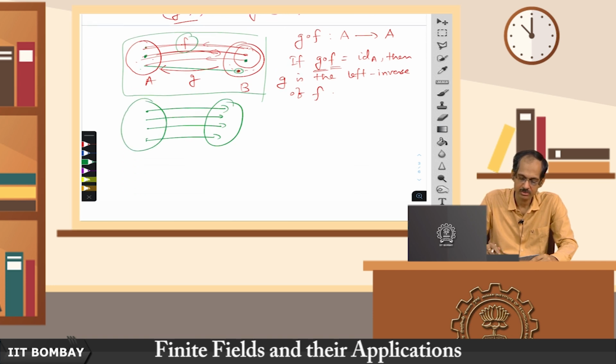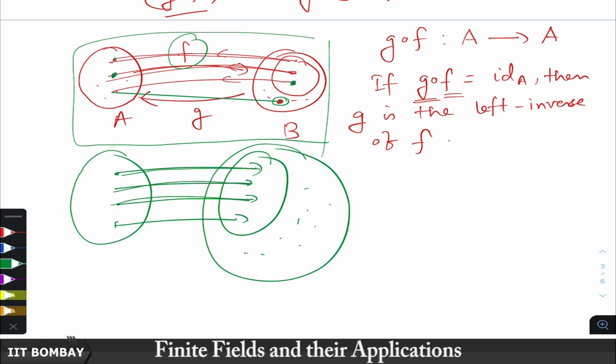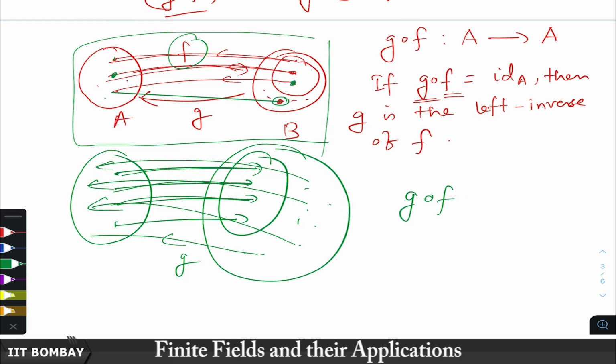So, what we can do is we can define a map which takes the image back to the corresponding element here, but outside you can map any way you want. Okay. So, if you define G in such a way, then G composition F will be identity map. So, as long as F is one to one, we can define G that way.